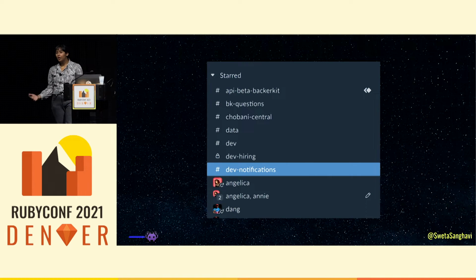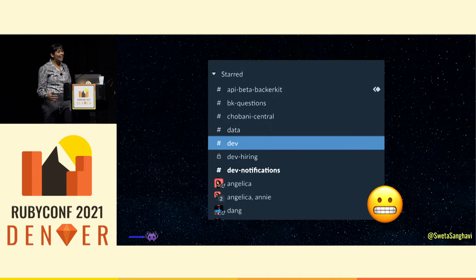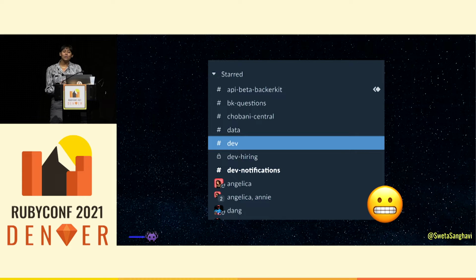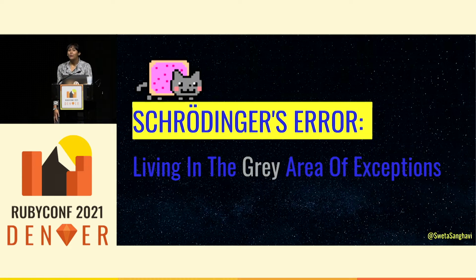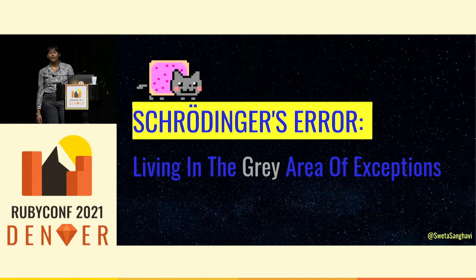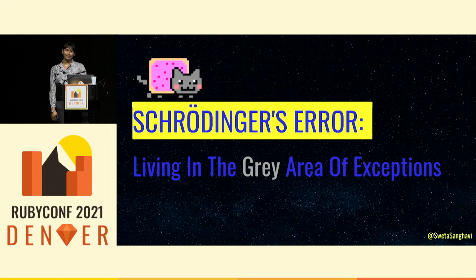We may all share this understanding of the importance of reacting to uncaught exceptions, and yet some of our processes, or lack thereof, can make this notification still elicit some dread. Welcome to Schrödinger's error, living in the gray area of exceptions.